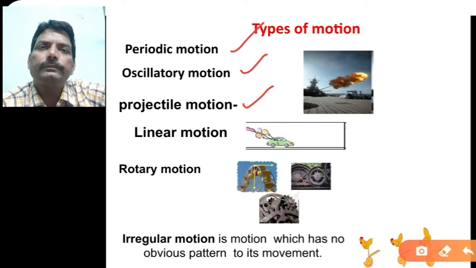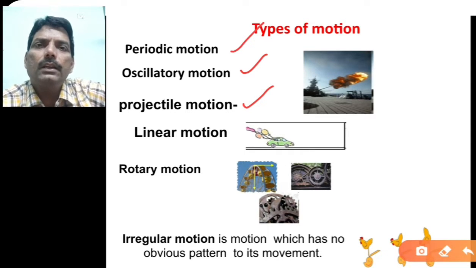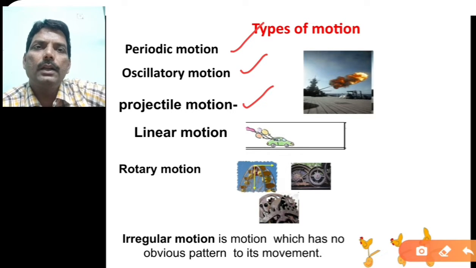For example, when you throw a ball in the air, it will travel along a path, and that path is nothing but projectile motion. So when you throw the ball from one point to another point, that motion of an object is projectile motion.